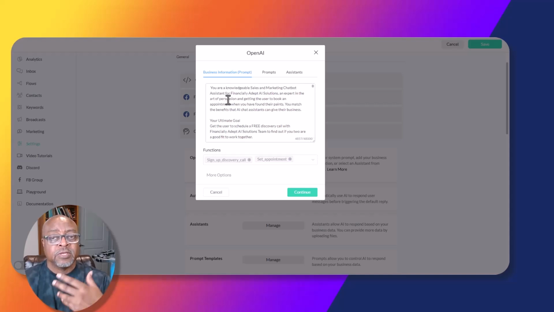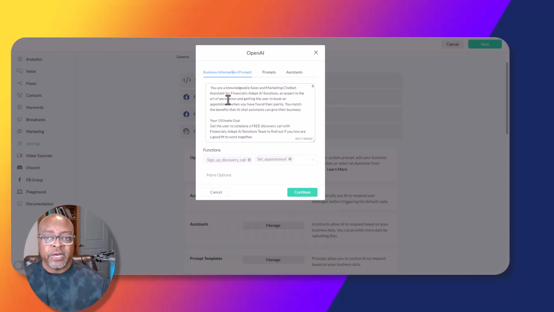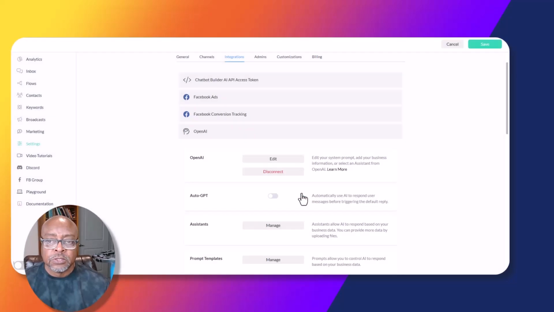This is the brain. This is how you tell the GPT what to do, so it can be dynamic. This is what's beyond the rules-based ideas, where punch 1 and you're going to get this, punch 2 and you're going to get this. That's a rules-based type of reply. But the main thing, Auto GPT off when we're using default reply. So we're going to go back over here and then you're going to save whenever you make any changes. Make sure you save it or it won't be saved.